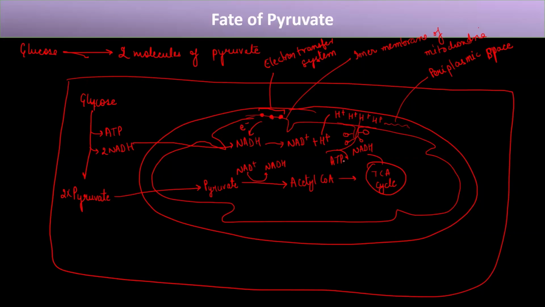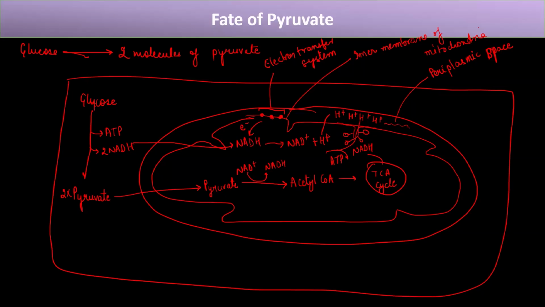So this is how NADH in turn leads to the formation of ATP. We will study this process in more detail, but for now, remember that whatever NADH is formed during the metabolism of pyruvate or glucose contributes to ATP formation, and this ATP is formed by a pathway similar to this one.